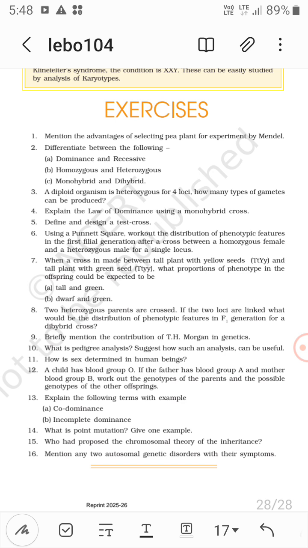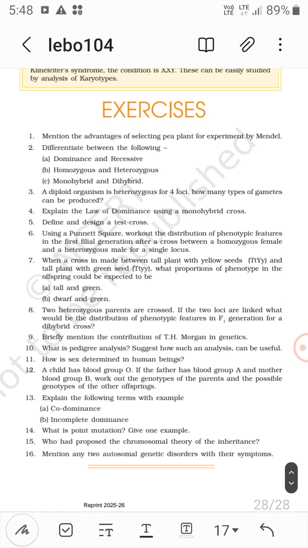So tall 50% and green 100%, so a total of 50% tall and green. And dwarf and green, I think it is 0%, right? No, it is not 0%. Dwarf, small t, is also 50%, I think.